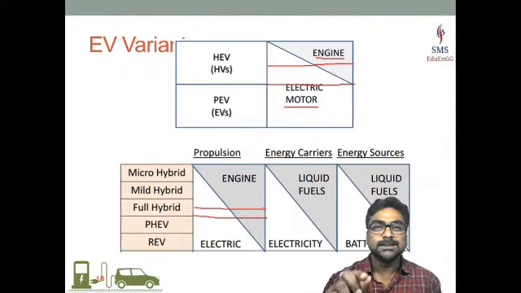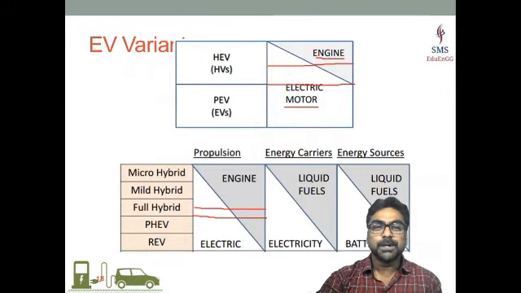This is not the exact number. This number is only for giving you some ideas about the electric vehicle hybridization, right? This is not the exact number. Then if you go below that, this is what we call plug-in hybrid electric vehicle, right? And the other one is range extended vehicle.